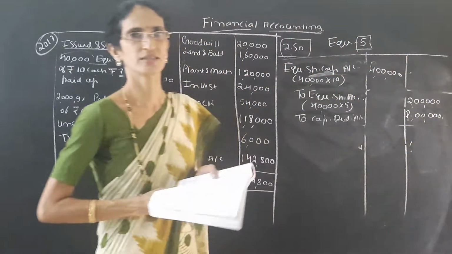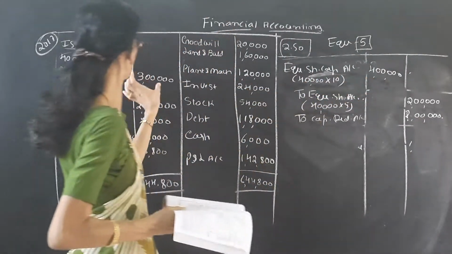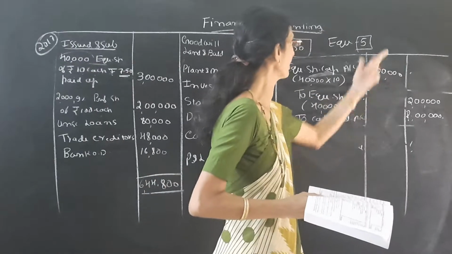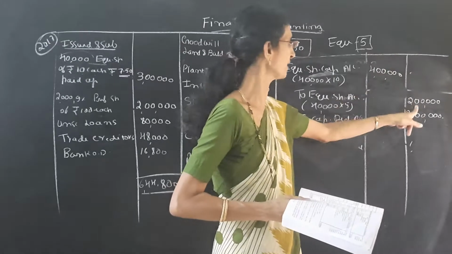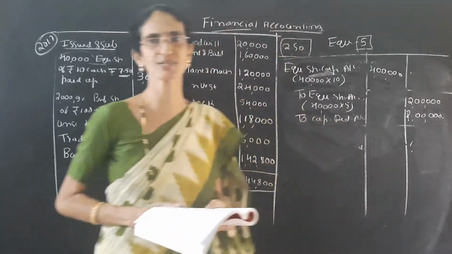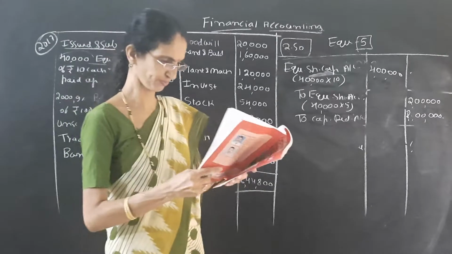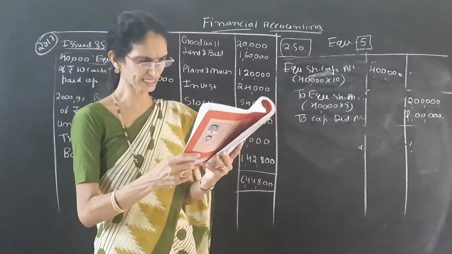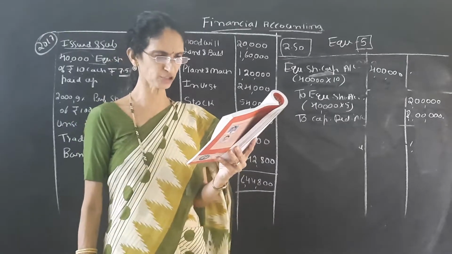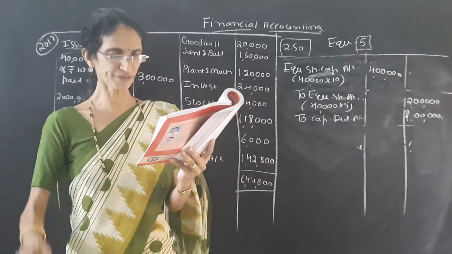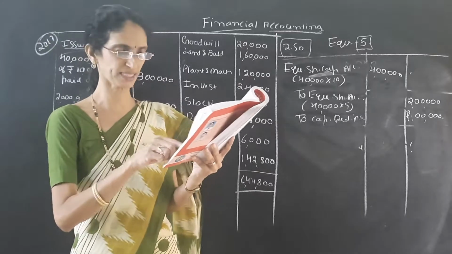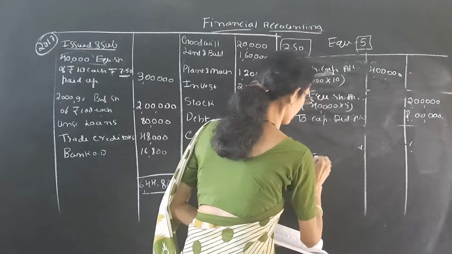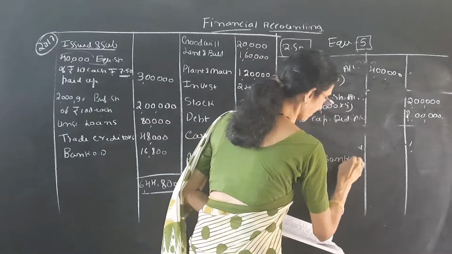So 4 lakh as per balance sheet, that means 40,000 into 10 rupees, 4 lakh. Out of that it is reduced to 5 rupees. Then the remaining balance should be transferred to capital reduction account. So it is over. Next adjustment is sales tax liability of rupees 9,000 is to be paid immediately. See, in the first journal entry, it is due 9,600, but now it is paid. Paid means cash goes out. So credit to bank account.